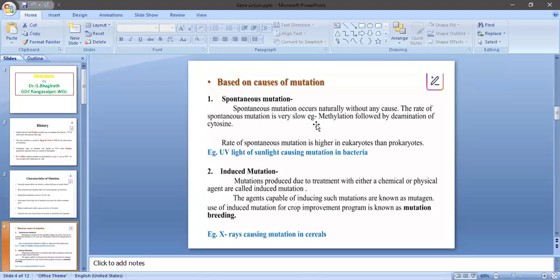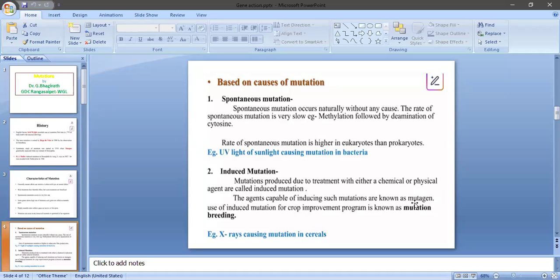Induced mutations are nothing but human beings wantedly improving varieties in different crop plants. These crop plants are treated with different kinds of mutagens. Whatever chemical agents or physical agents are capable of inducing such mutations are known as mutagens. Mutagen is nothing but